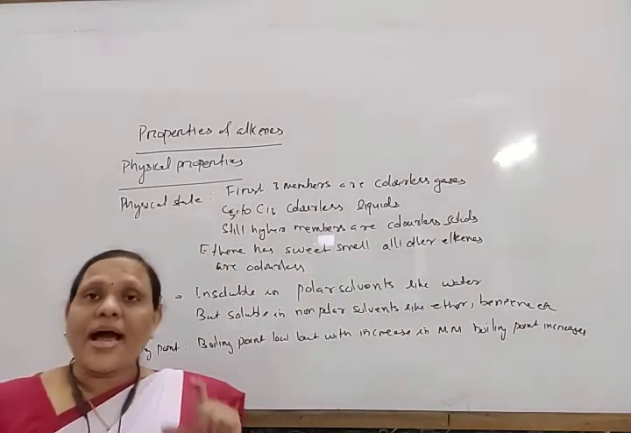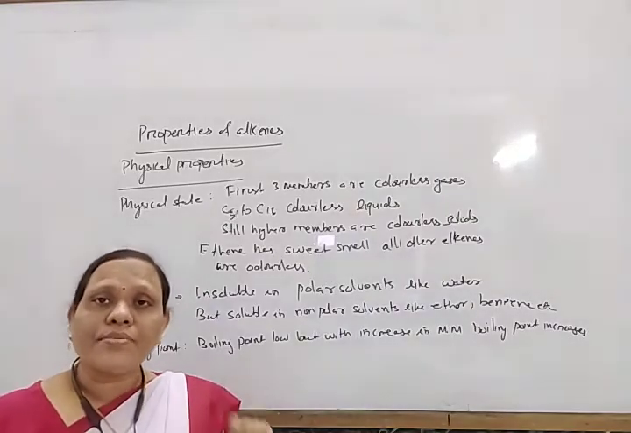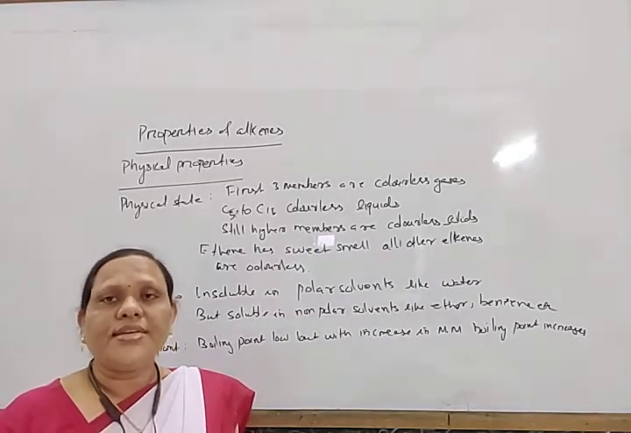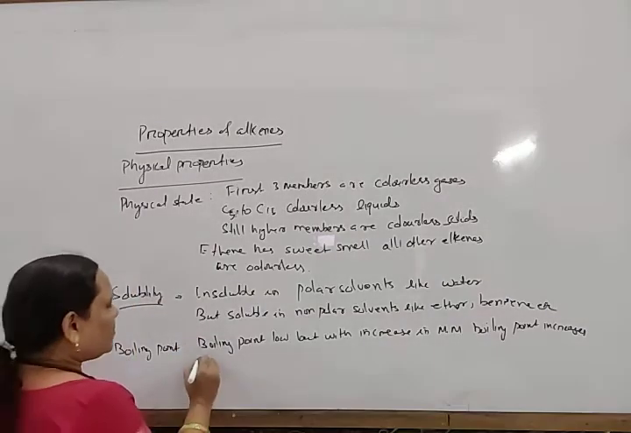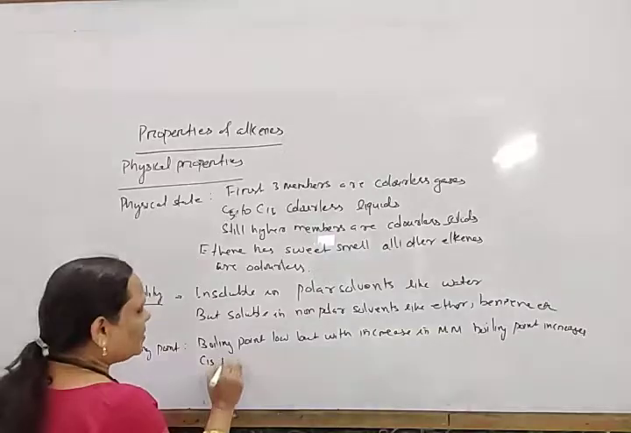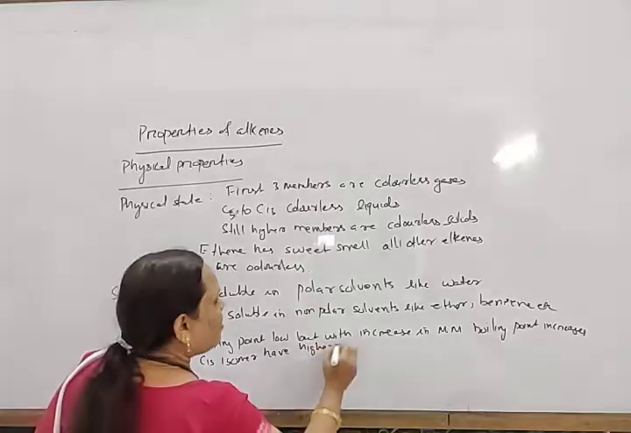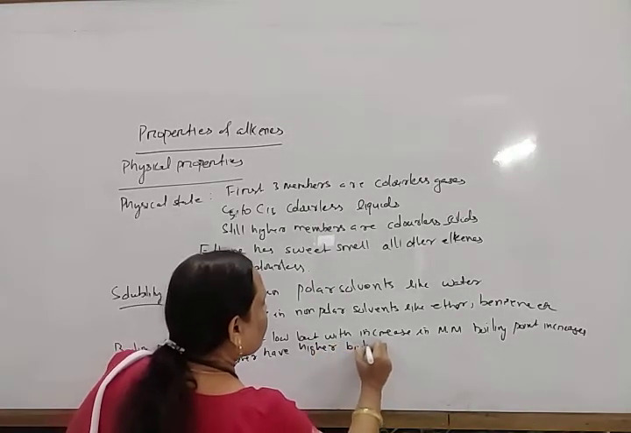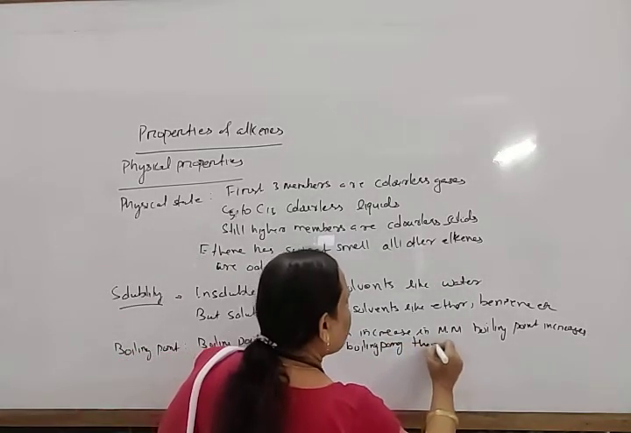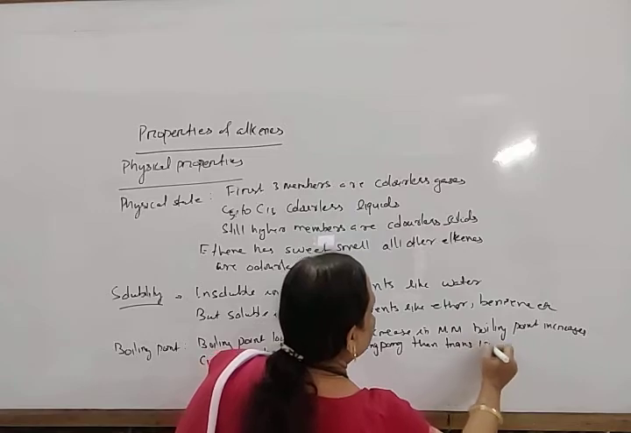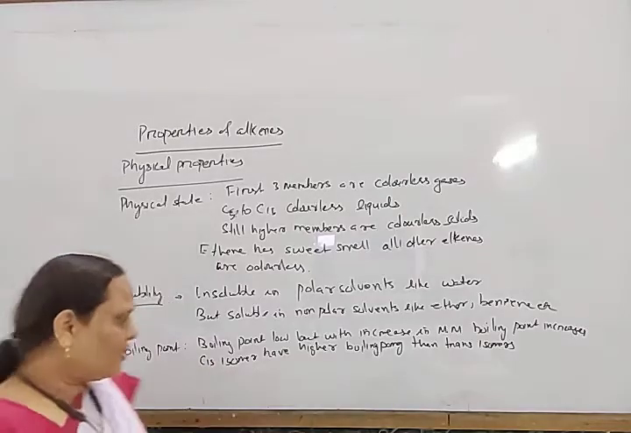But when we consider isomeric alkenes, the cis isomer has a higher boiling point than the trans isomer, because cis isomers are more polar. Already you know what the cis isomer and the trans isomer are.